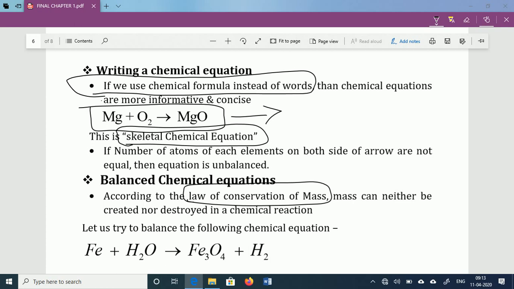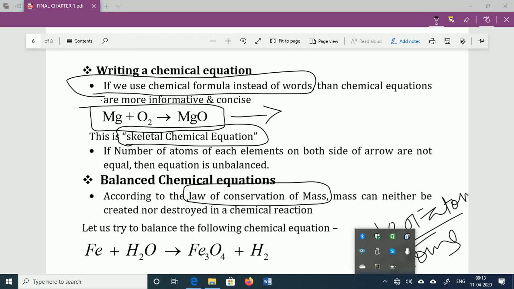So definitely the number of atoms should remain constant in any chemical reaction. The number of atoms should remain constant.